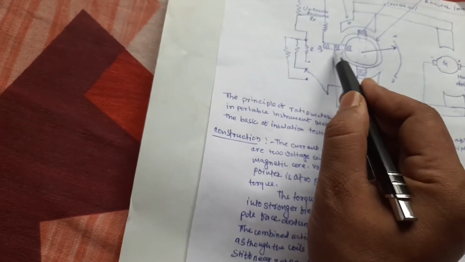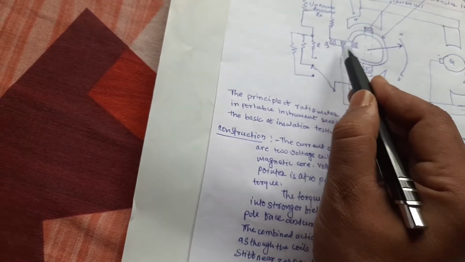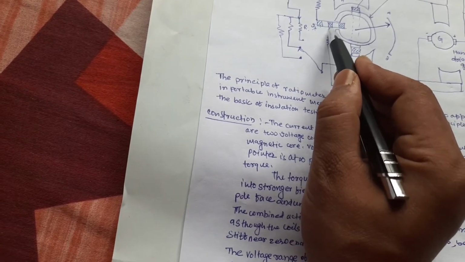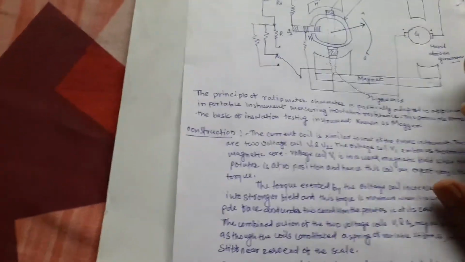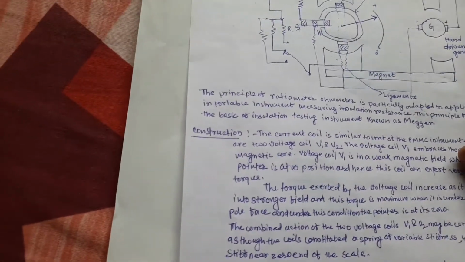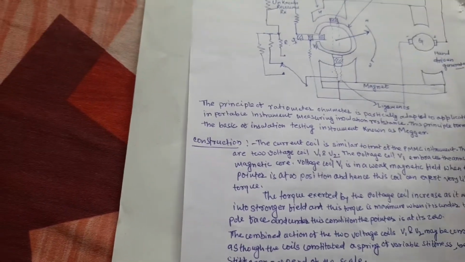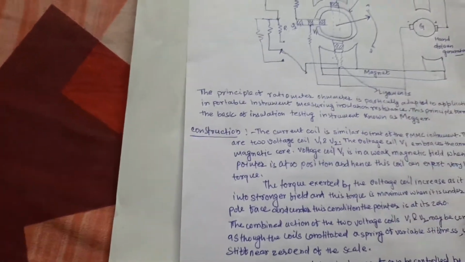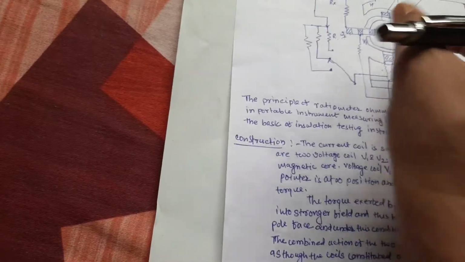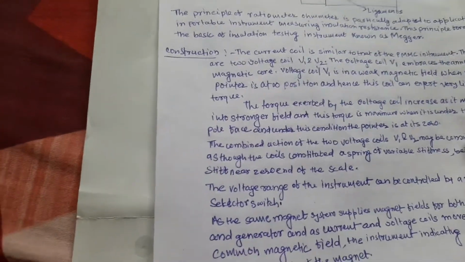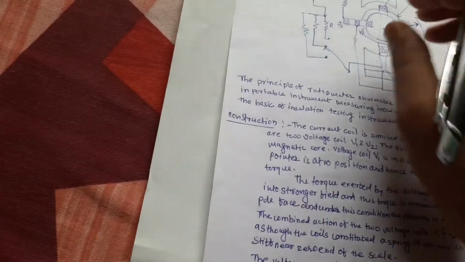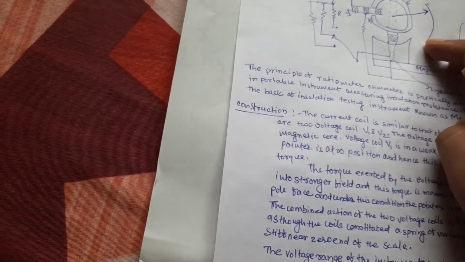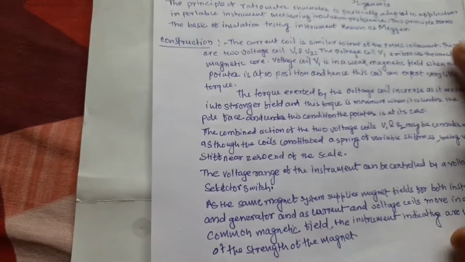So when the coil is moved from B1 to B2, the angular iron moves from the lower magnetic field to the higher magnetic field, and the needle moves from infinity to 0. When the angular iron ring is in the pole face, the needle is at the position of 0.